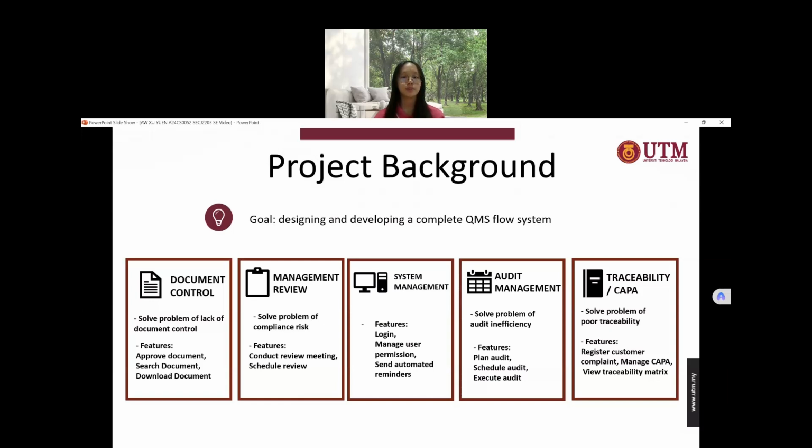The third one is the audit management. It solves the problem of audit inefficiency. It has the features of plan audit, schedule audit, and SQ audit. We also have the traceability and CAPA. It solves the problem of poor traceability. It has the features of register customer complaint, manage CAPA, and view traceability metrics. And we also have one module, system management, that links each module together. It has the features of login, manage user permission, and send automated reminders.